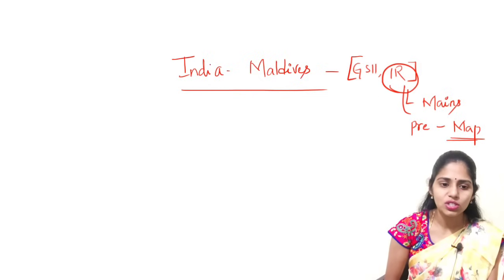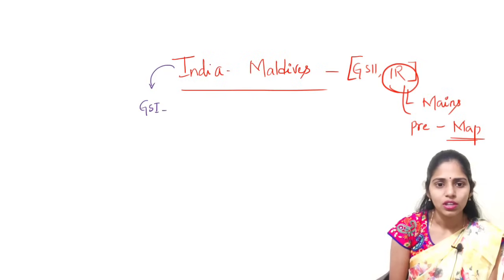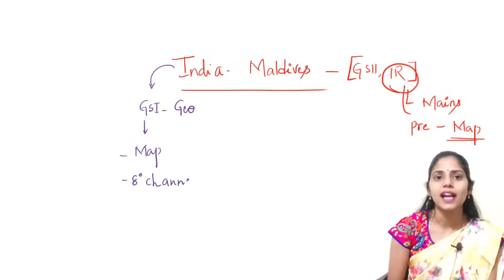So what are the dimensions you have to think here? The first one is from GS paper 1 under geography, you have to see the map, and especially the 8 degrees channel is important. You have to see which regions the 8 degrees channel is dividing.